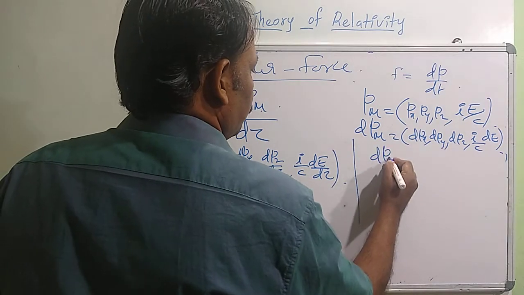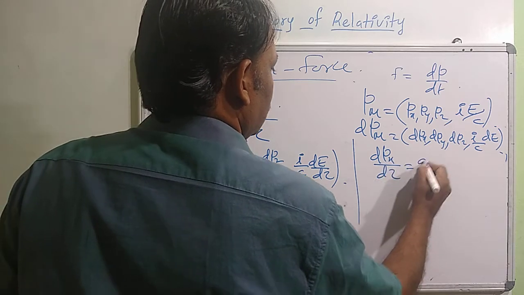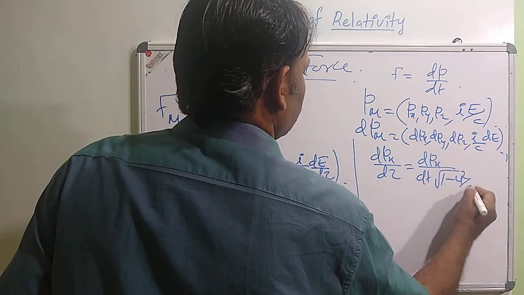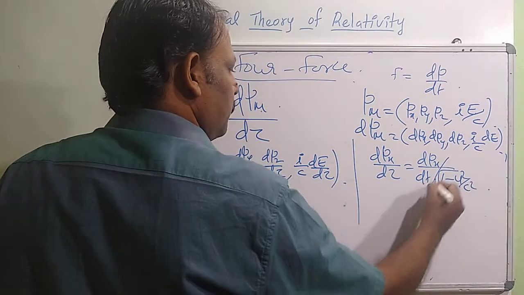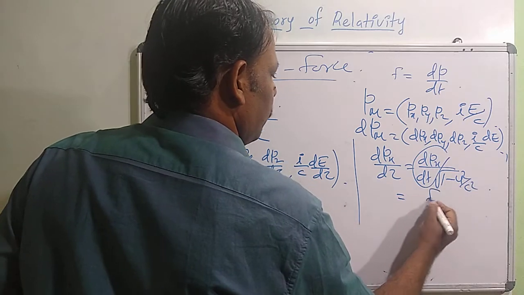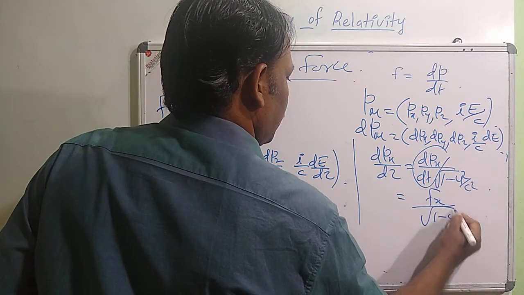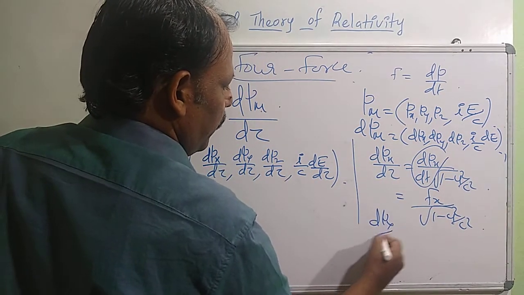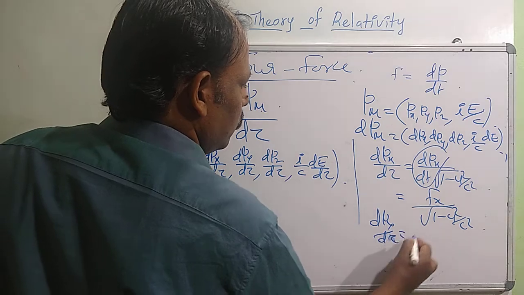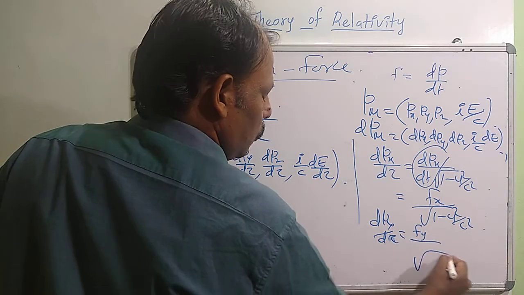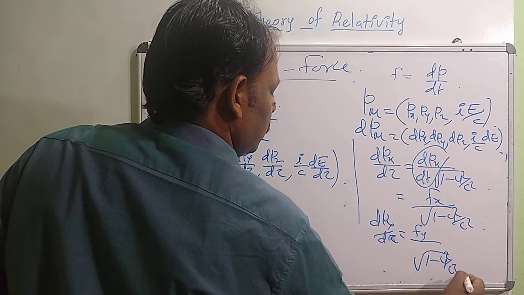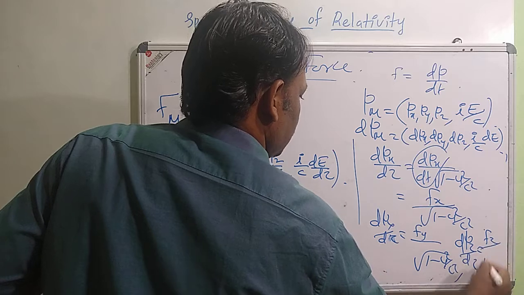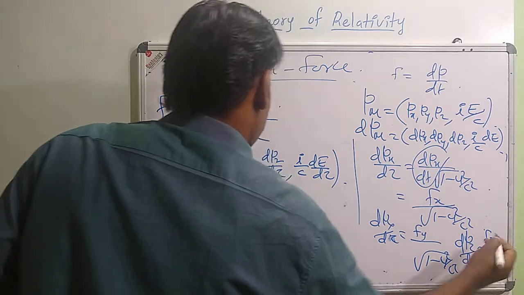dPx by d tau is dPx by dt into root of 1 minus u square by c square. dPx by dt is fx. So it will be fx by root of 1 minus u square by c square. Similarly, dPy by d tau is fy by root of 1 minus u square by c square, and dPz by d tau is fz by root of 1 minus u square by c square.